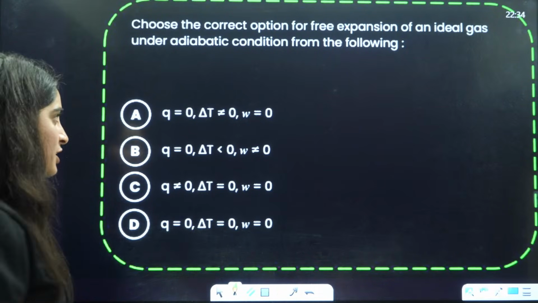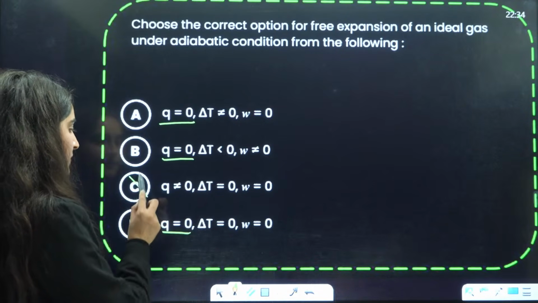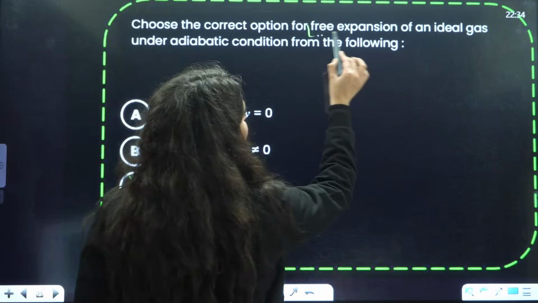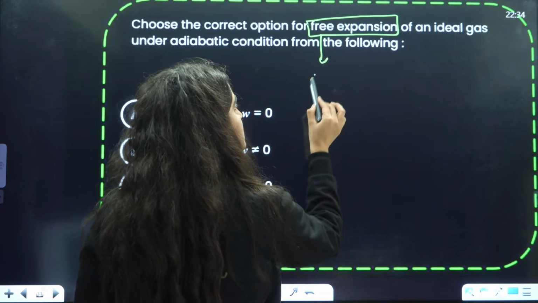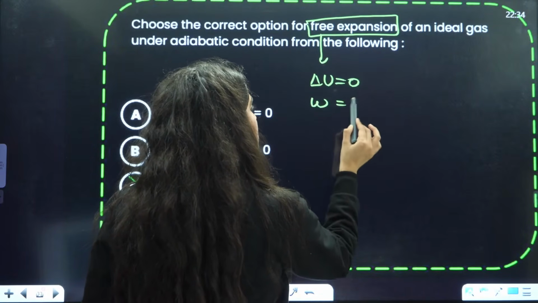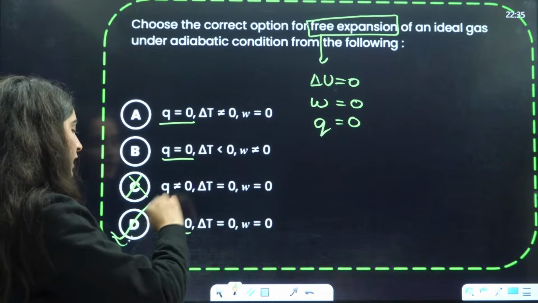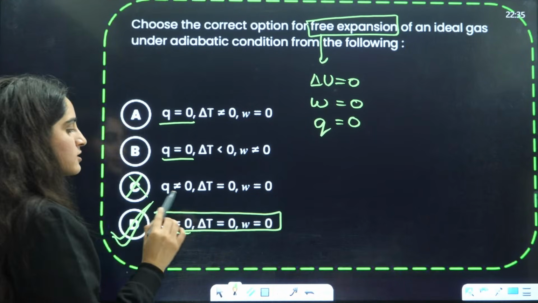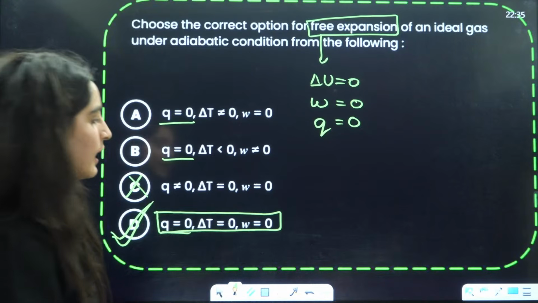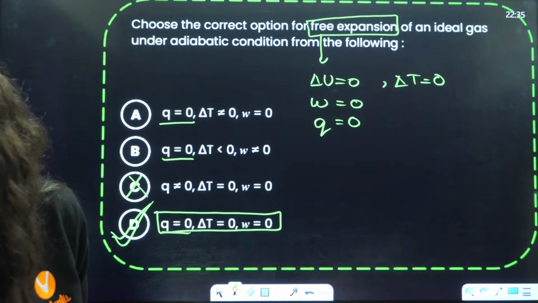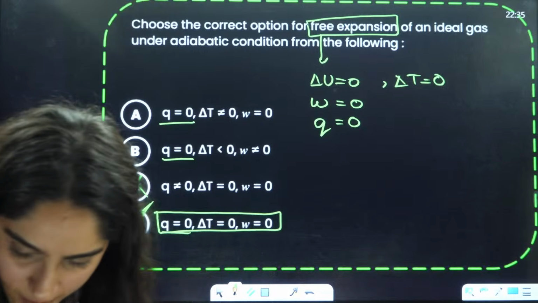Now, adiabatic condition means delta U is 0. So that means C is not the correct answer. Okay, wait a minute. Free expansion, no? They are asking you free expansion. Free expansion means delta U will be 0, work done will be 0, Q will be 0. This we have done just now. So everything will be 0: Q is 0, delta T is 0, delta U is 0. So the answer will be D.